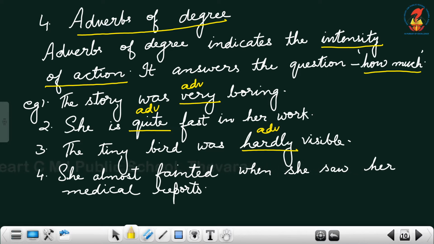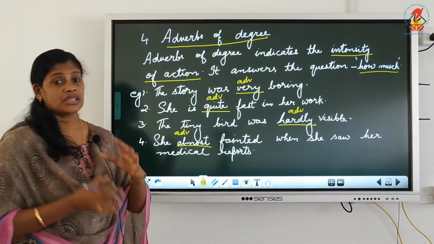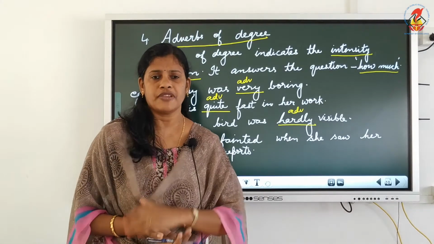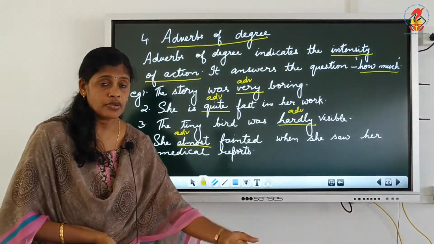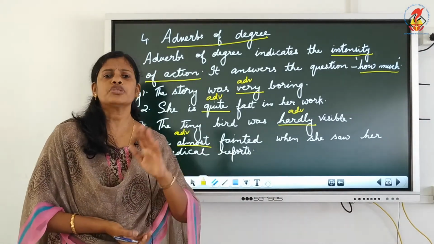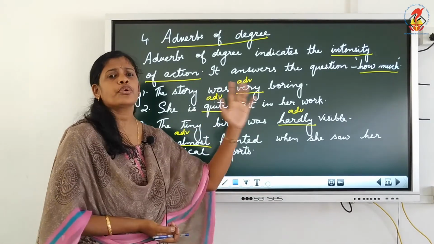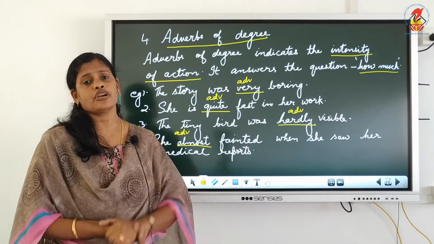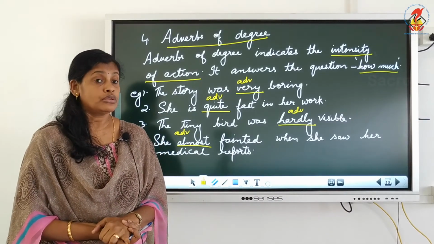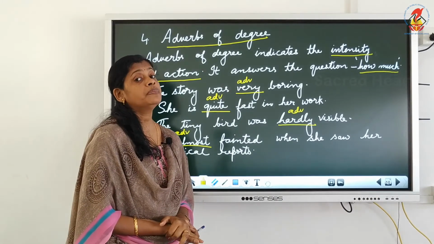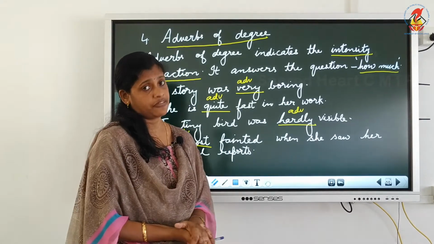She almost fainted when she saw her medical reports. This is the adverb. So they tell you how much, the intensity of the action. Almost fainted. That means she was about to faint. She didn't fully faint, almost fainted. Hardly visible, quite fast, very boring. This shows the intensity of the action. So I told you an adverb can describe a verb, an adjective or another adverb also.